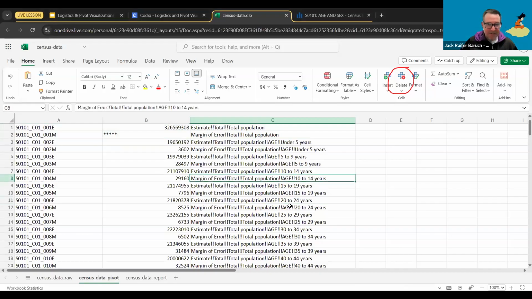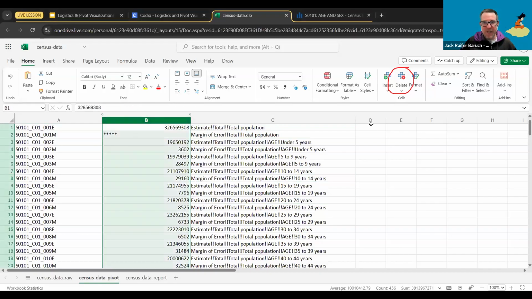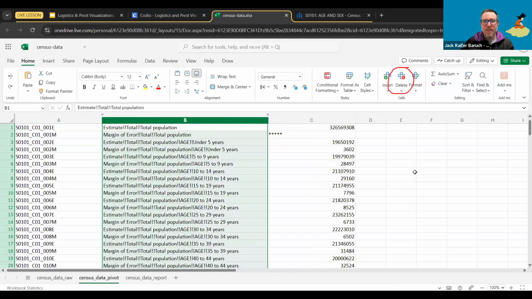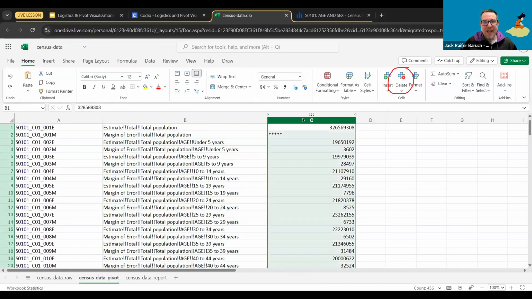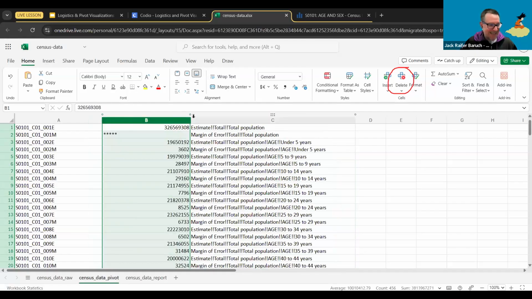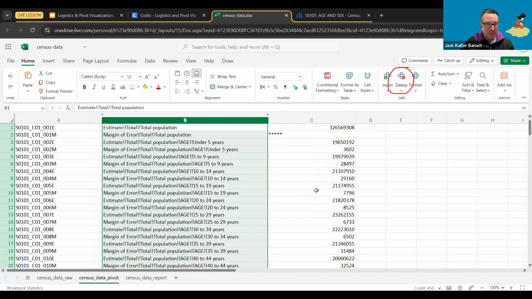Why not move only left? Why did we move it here? Let me go back so we can do that one again. Why not move this to this side? That's also a possibility, so either way works. Now, the reason why dragging and dropping can be an issue, I mean, that can work, but in some instances, it can actually delete the data that's already there in column B.